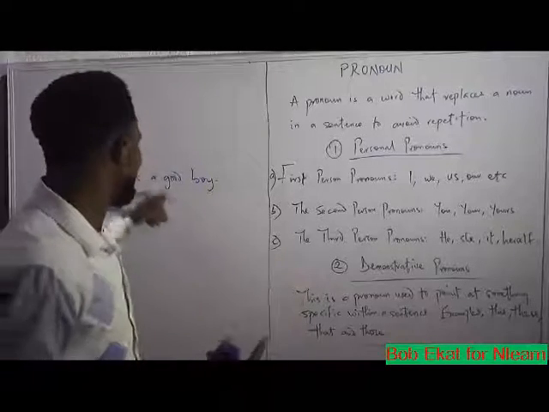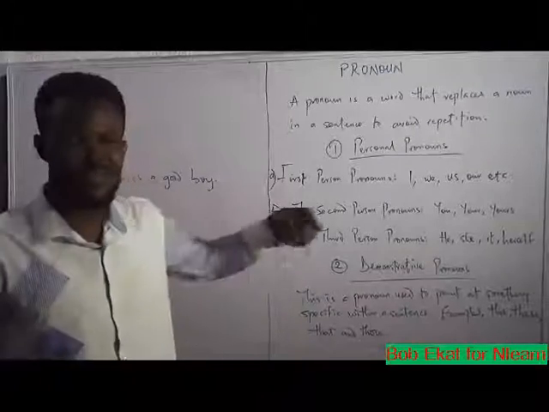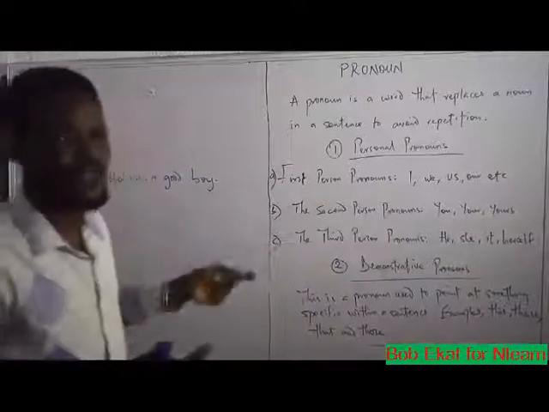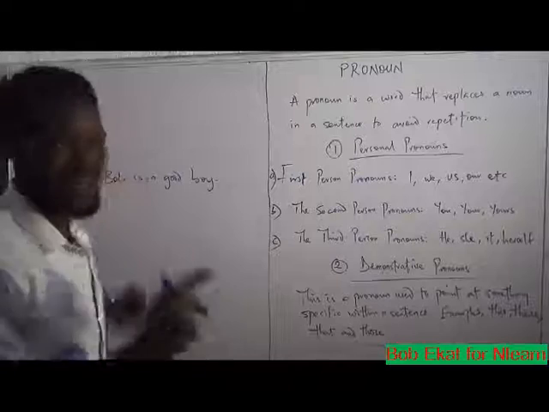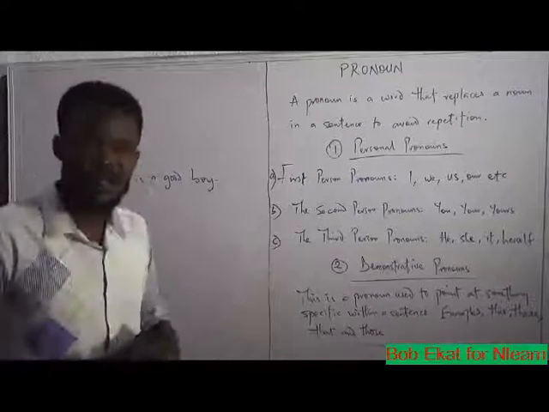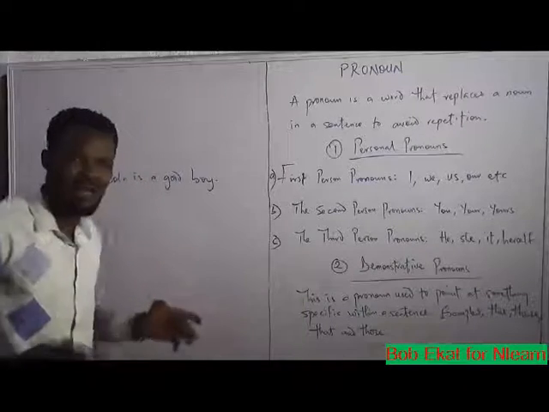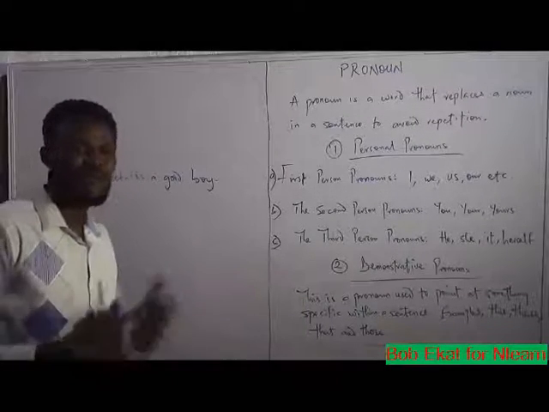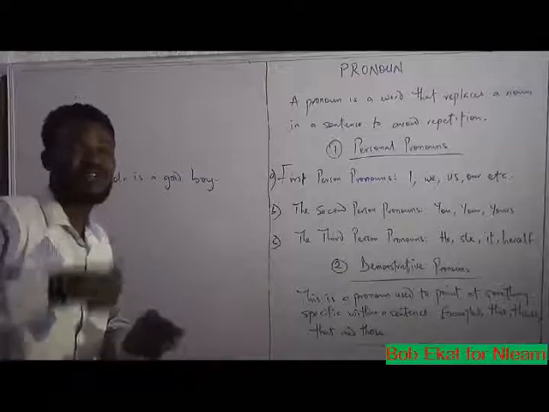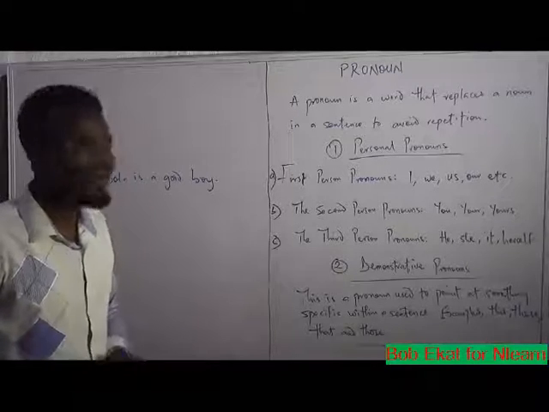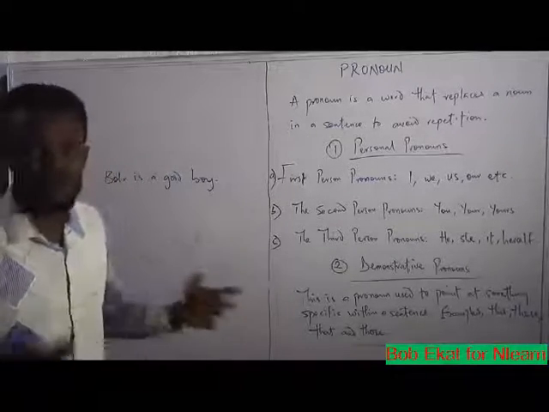If I have to continue talking about the fact that Bola is a good boy, I won't want to be repetitive of this Bola, Bola, Bola, Bola. So I have to fashion out a way to refer to Bola without repeating Bola. And that is where pronoun comes up.